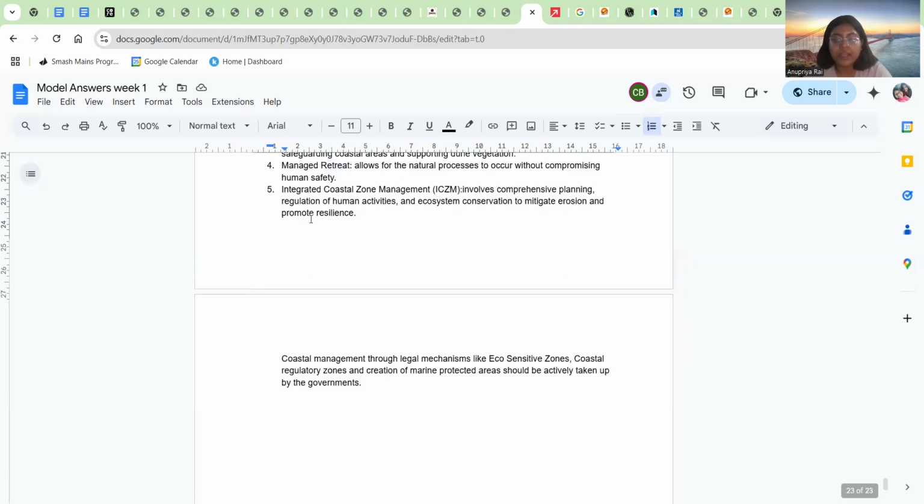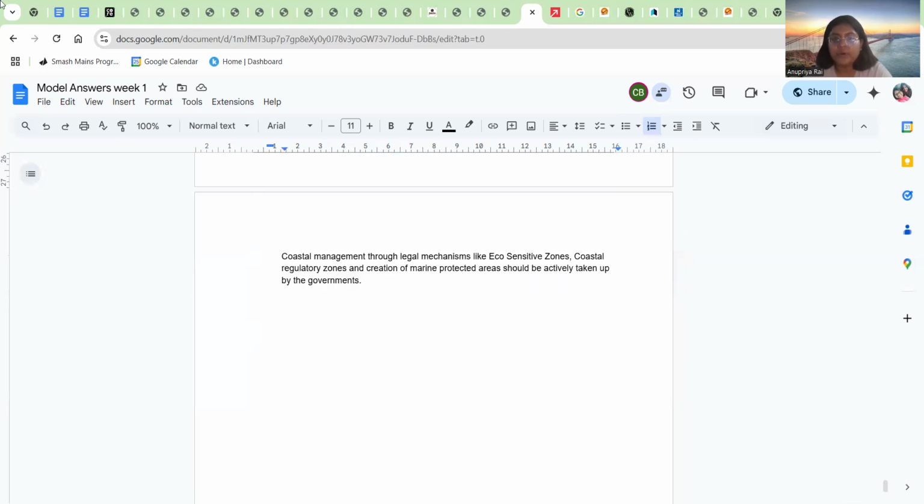And integrated coastal management. In conclusion, we can talk about how eco-sensitive zones or coastal regulatory zones, etc., will help protect marine protected areas and also restore the coastal environment. Hopefully, you have understood what we're talking about here.